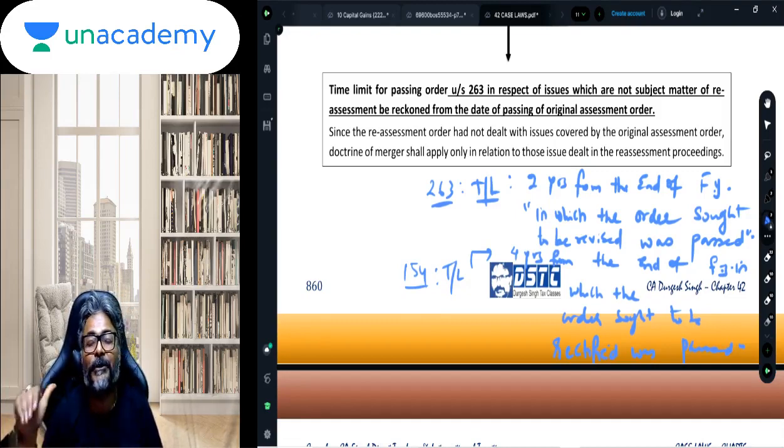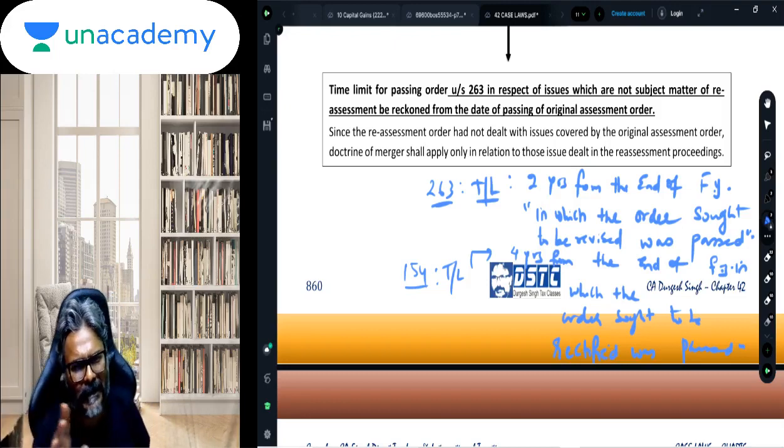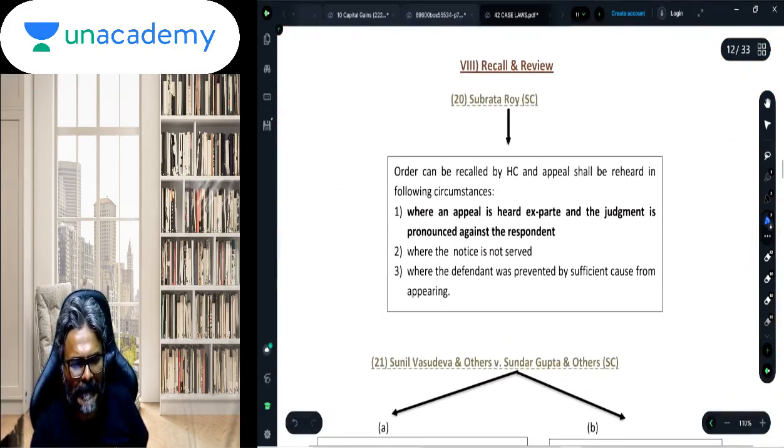Accordingly, from the year in which the original order was passed, the time limit of 2 years will be considered, and only if the time limit of 2 years still exists can the commissioner exercise the revisionary power under section 263, or else it is time barred proceedings. Is that clear to all of you? Same is the conclusion, students, also for 154. So this is what it is.